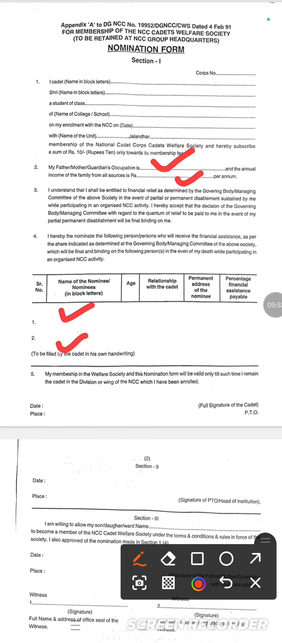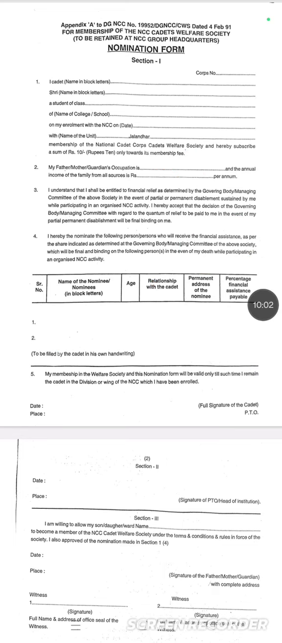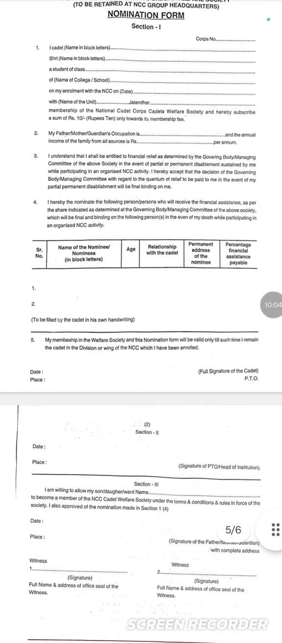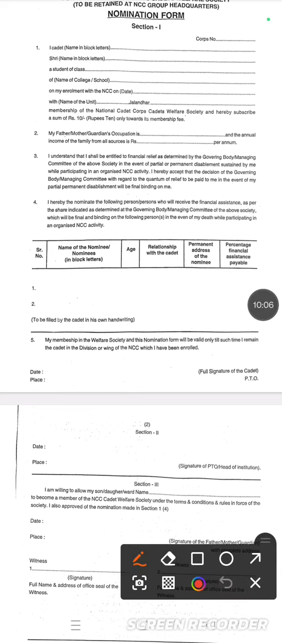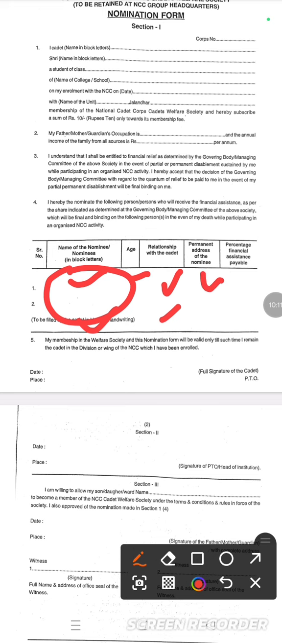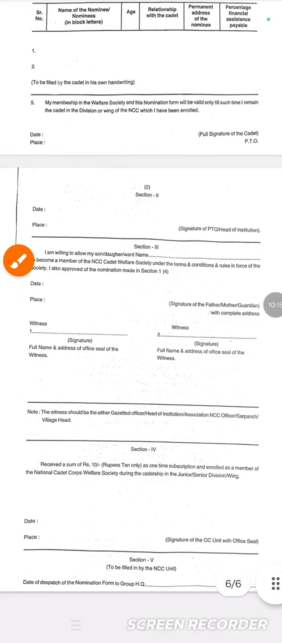Suppose financial assistance is to be given to the following persons, the kin members. So you have to fill in here the name of the nominee, your father and your mother, age, relationship, father, mother, permanent address, the same address, and a percentage, 50-50 percent, you can do it. It's a very nominal process, so you don't need to worry about this section.